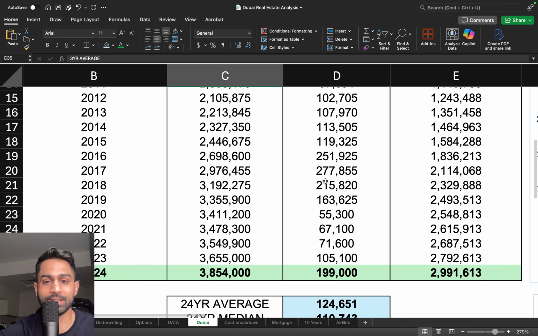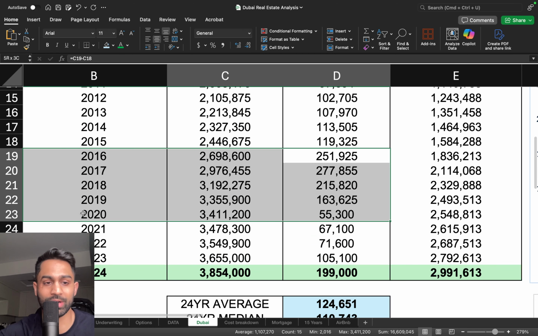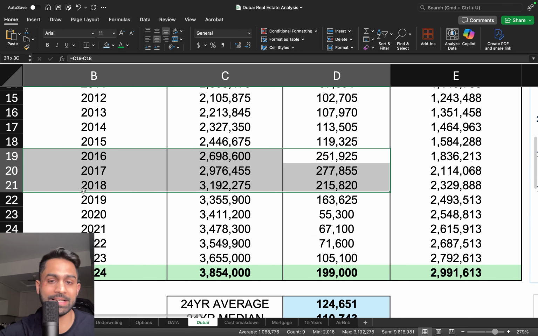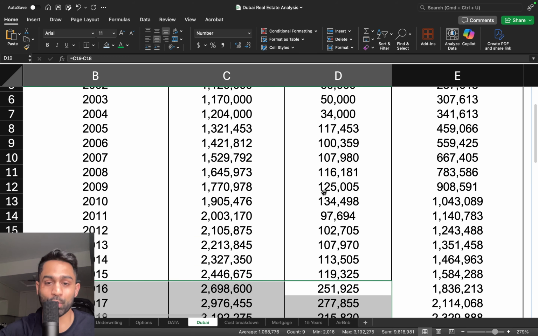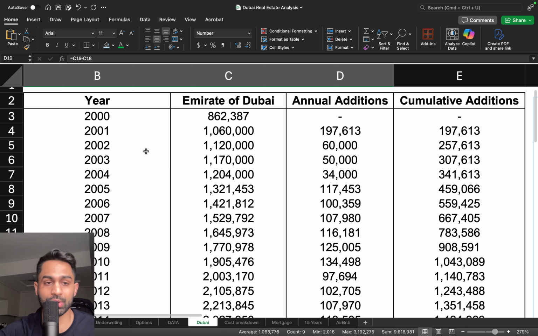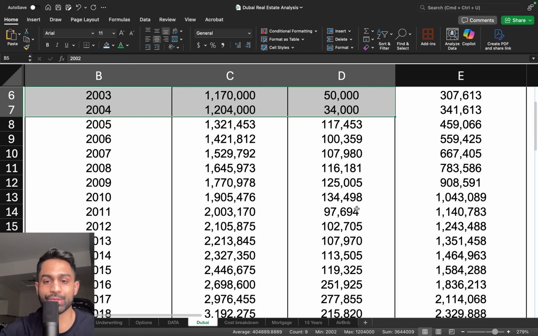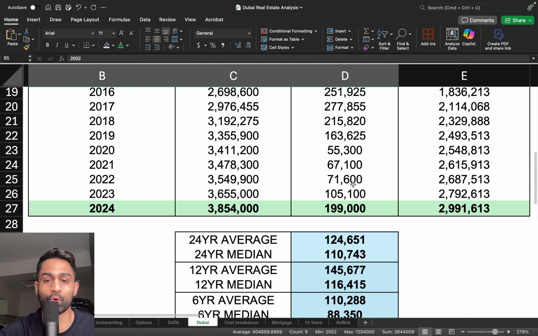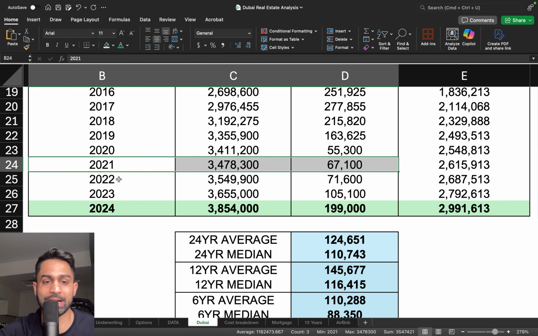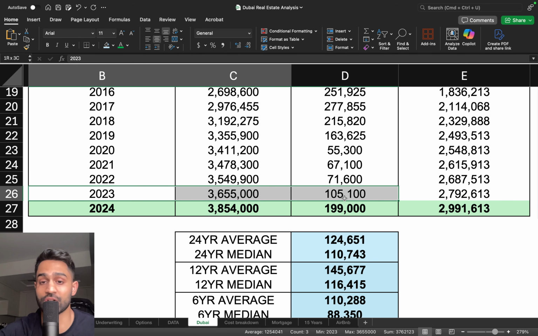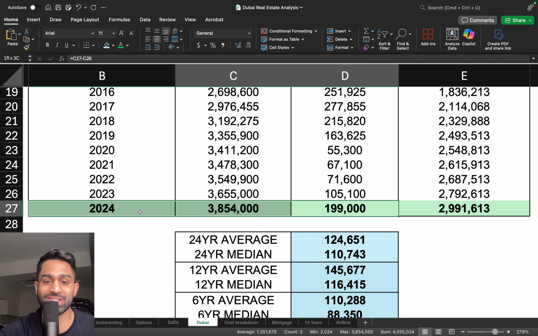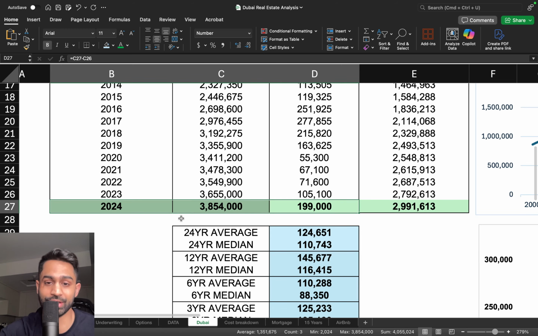Now, there have been some instances, for example, 2016, 2017, 2018, every year it was well over 200,000. And then, of course, some years it was a little bit slower. So 2002, 2003, 2004, 50,000, 60,000, 34,000. So it all averages out. And in more recent years, it's been 67,000, 71,000, and then just jumping up to over 101,000. And last year, almost 200,000 once again.